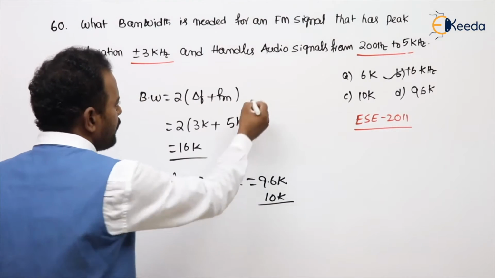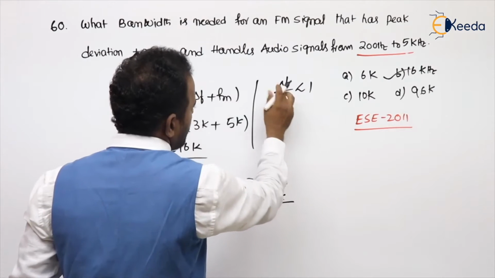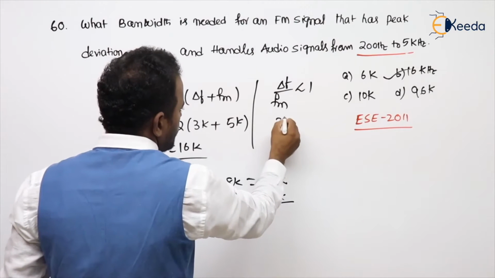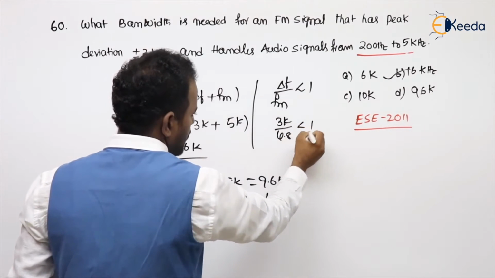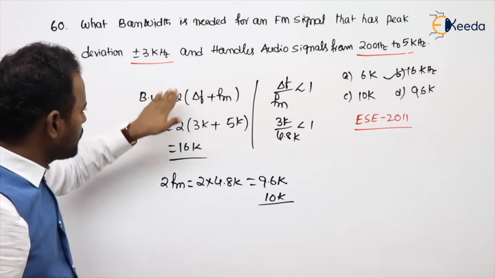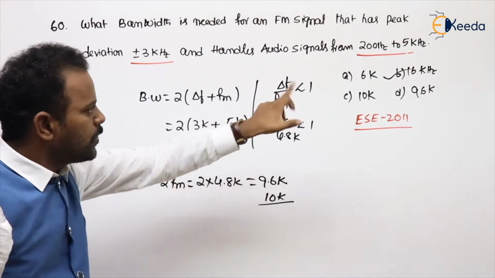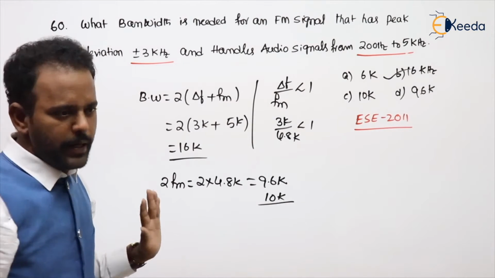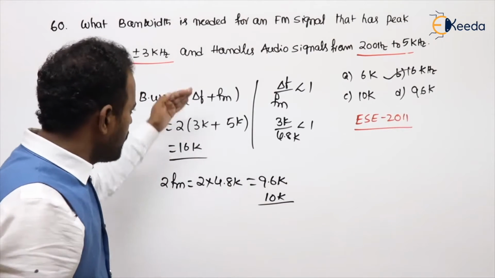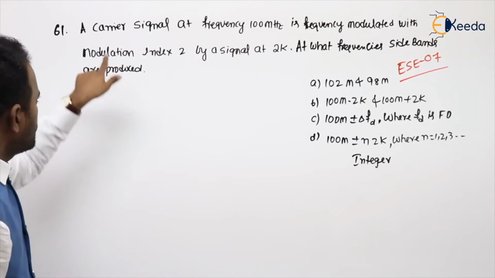But actually in this problem, if you calculate delta f by fm, we are getting less than 1, because the delta f value is 3 kHz and the fm value is 4.8 kHz; 3 kHz by 4.8 generally gives less than 1. But he is not mentioning anything, so I am going with wideband. If you go that way, you will get 16, and by the narrowband calculation, you will get 9.6. But in the examination, they gave 16 as the key, so we need to assume it is wideband FM. Clear? See the next problem.